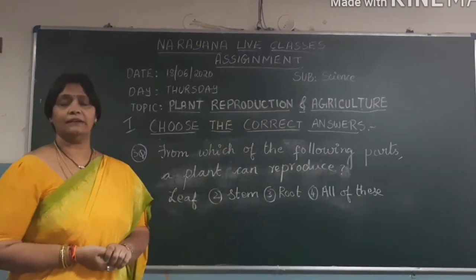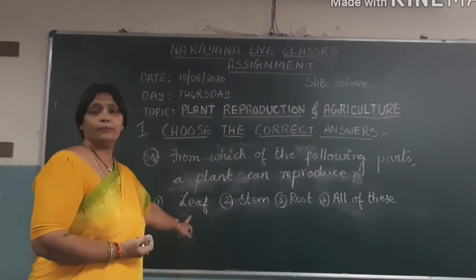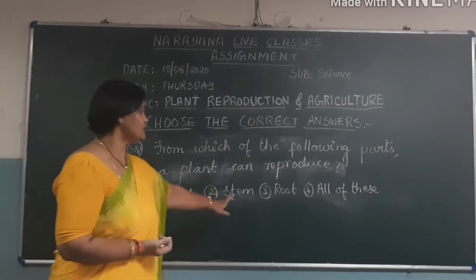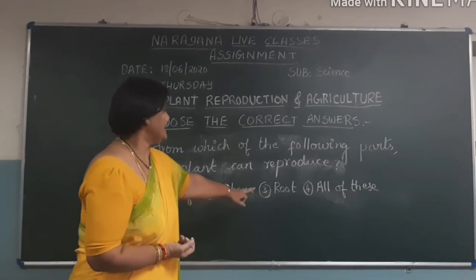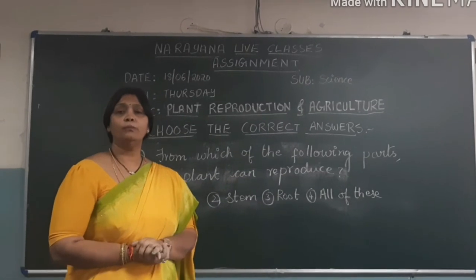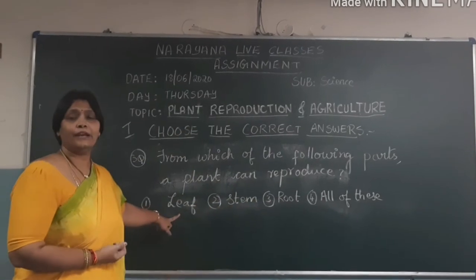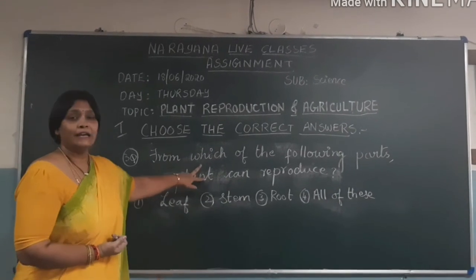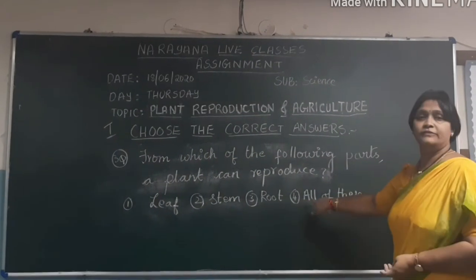Now let's go back to recap the lesson. We have already seen many examples for leaf reproduction. Bryophyllum is the best example for reproducing through leaf. When it comes to stem, you can see rose plant reproducing through the stem. When you see root, carrot is the best example which will give a new plant from the root. So all these three parts will reproduce into a new plant. So the question given here connects to all these three parts. So the answer for this one is all of this.